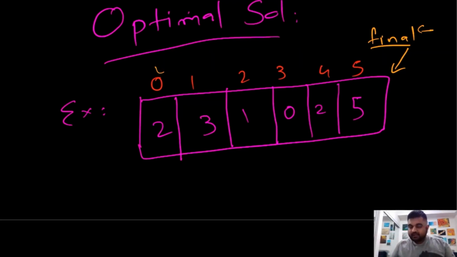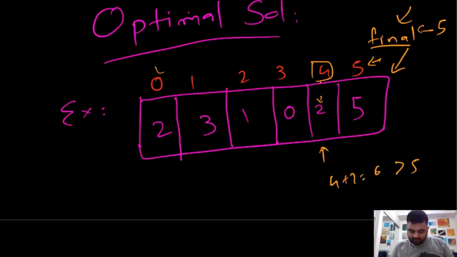Initially the final is at this 5th position. Now we are at this 2nd position. So all we need to do is check whether our current index and this current value, if the sum of these two is actually greater than whatever final we have. Currently the final we have is this 5. Current sum of these two values becomes 4 plus 2 is equal to 6, which is greater than 5, which means that we can update the value of our final.